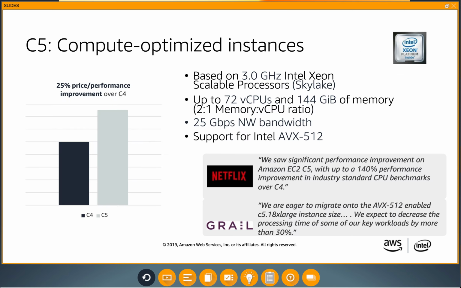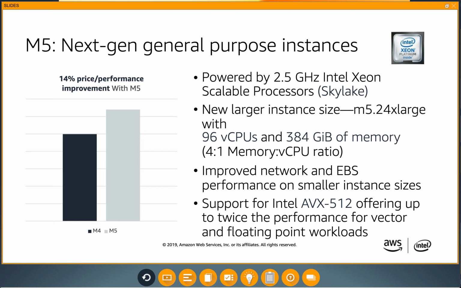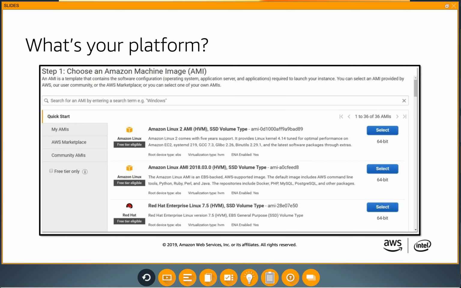The C5 compute optimized instances, these instances have 2 times the CPU power to memory, with the latest Intel AVX instruction set making it the preferred choice for video encoding workloads. Another is the M5 next-gen general purpose instances. These instances have 4 to 1 times the memory available, and with also the latest Intel Skylake processors give you better efficiency per watt, making them a great option for general purpose workloads like small websites, development applications, and anything else.